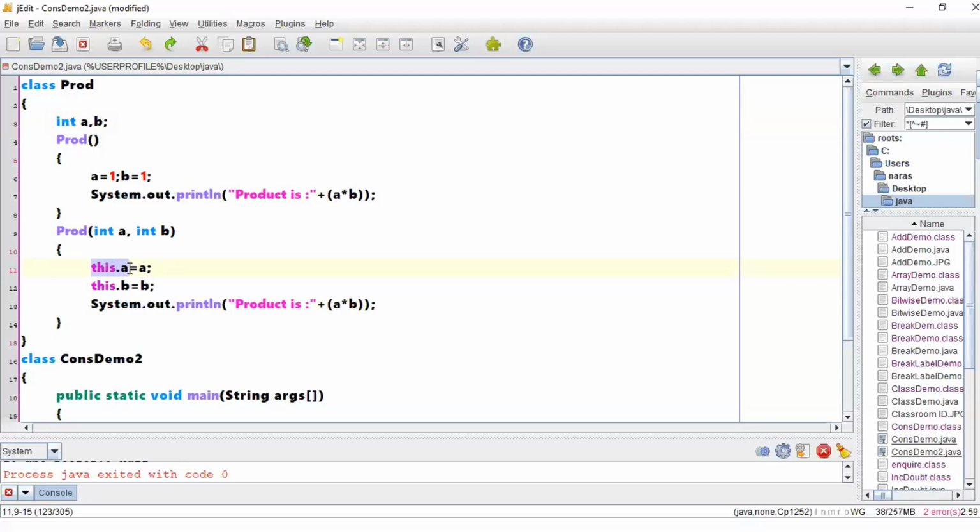Any other questions with respect to normal constructors, which we discussed in the morning session and in the afternoon session, apart from this keyword? Sir, yes, there is one question regarding constructors. What about destructor? Is there any destructor in Java? I didn't get your question. Can you just type it in the chat box? Okay.